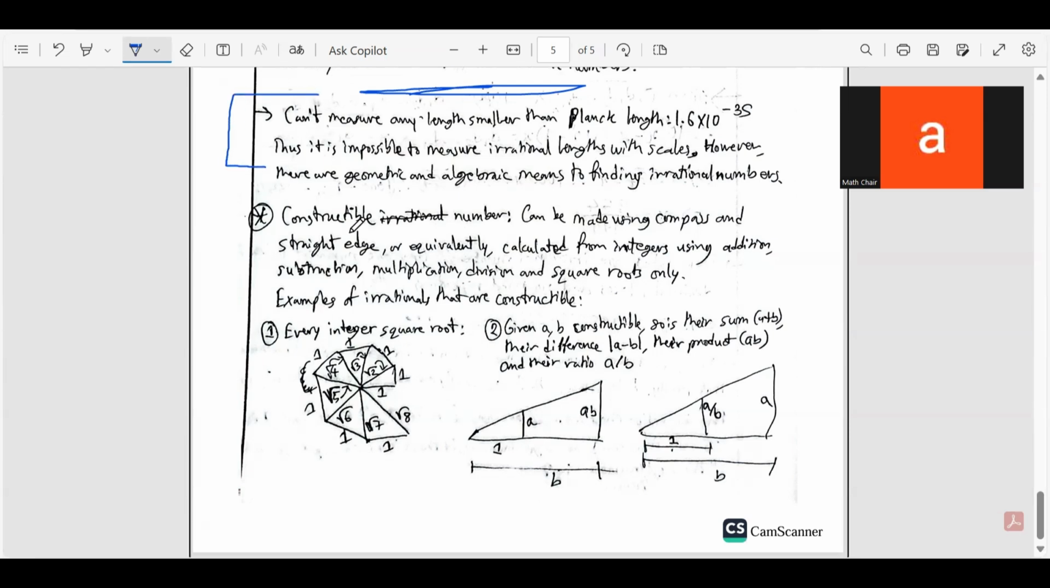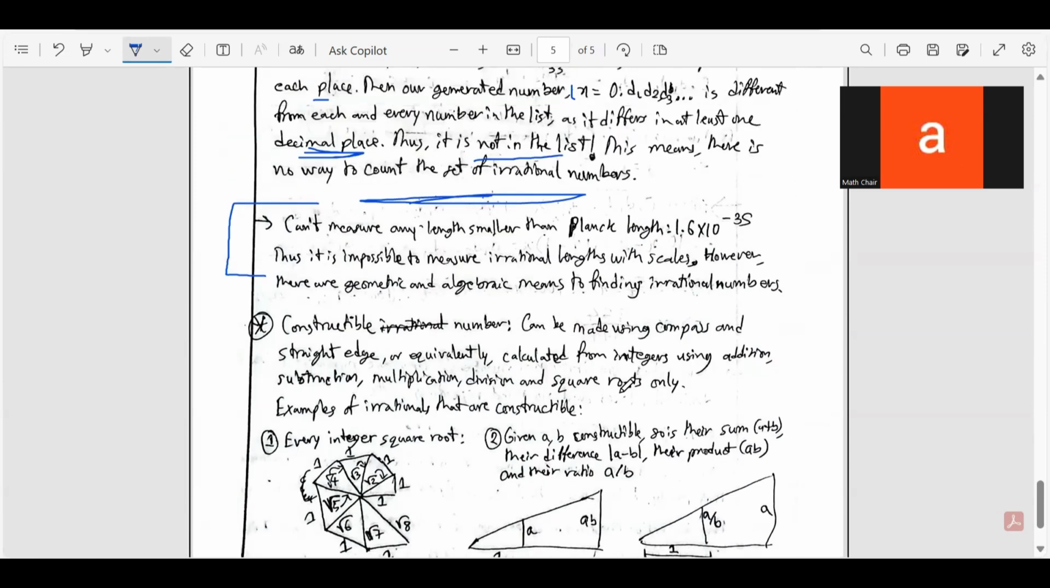There's no physical way to actually measure them. In this regard, I might need a bit of help from physics major friends because I'm not that good at physics. But what I do know is, quantum mechanics says that we can't measure any length smaller than the Planck length, which is 1.6 times 10 to the power minus 35. Very simply put, let's just say that I have no way to verify what happens after 34 or 35 decimal places. If I have a number that has more than 34 or 35 decimal places, I have no way to know what happens after that.